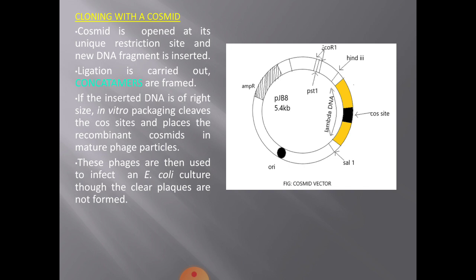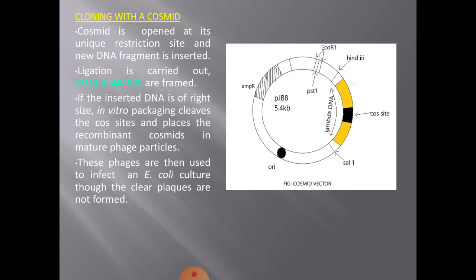Now, I have to tell you one more concept, what is known as concatemers. Okay, formation of concatemers. This is a new concept that you are going to learn with reference to cosmids. What exactly is done? See, you will cut open the cosmid at its unique restriction site and you will add the new DNA fragment that is to be inserted. Then ligation is carried out so as to form the concatemers.